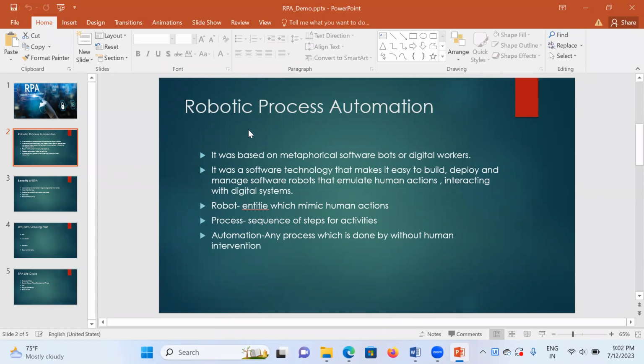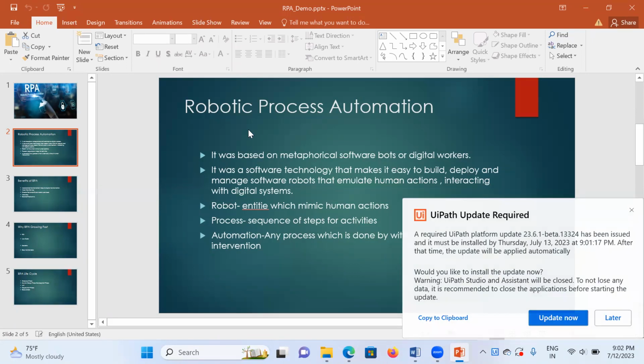For example, logging in to a particular website by giving parameters like username and password, navigating to particular sections, downloading the resources, rearranging the downloaded resources, and sending them to the customer. Many such human activities can easily be automated.